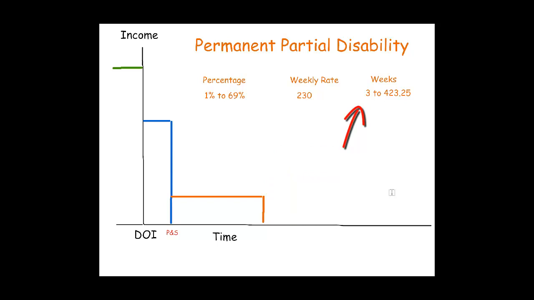How long is PD paid? PD can be for as little as 3 weeks for 1%, or as long as 423.25 weeks at 69%. That's over 8 years.